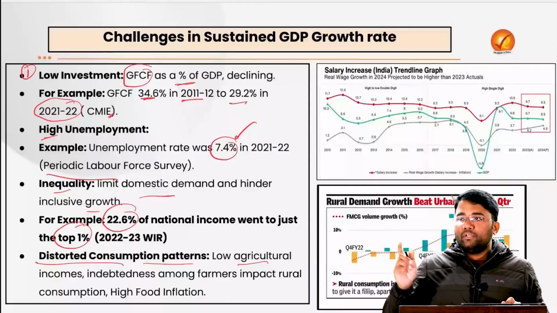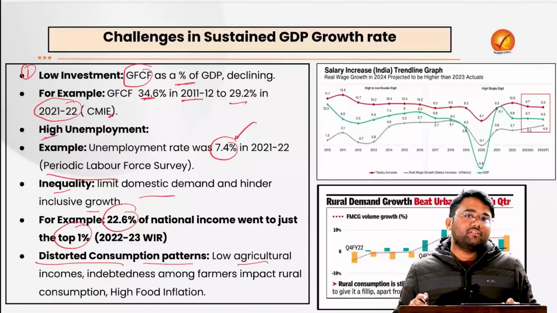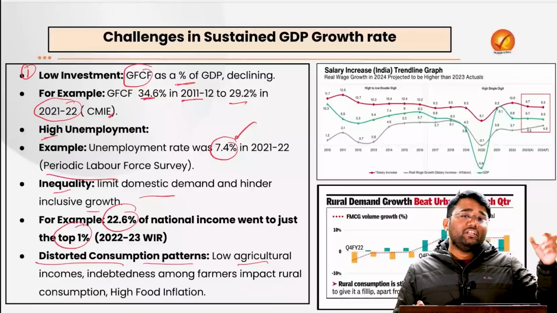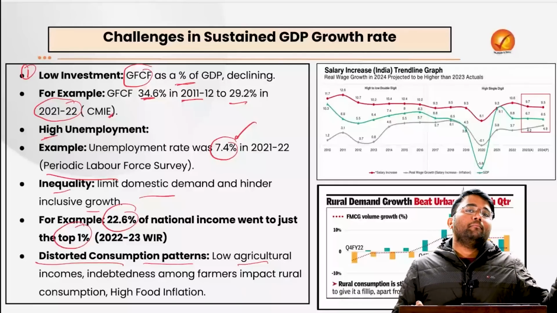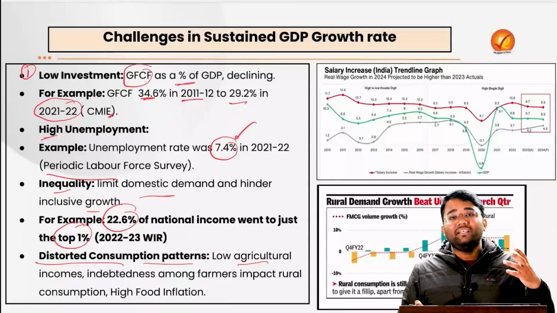For example, in the month of September 2024, the cost of tomatoes went past rupees 100 per kg. Why? Because of increased rainfall in September, the tomatoes couldn't reach the mandi properly, and there has been a lot of loss to the farmers because of the perishable nature of the tomatoes.